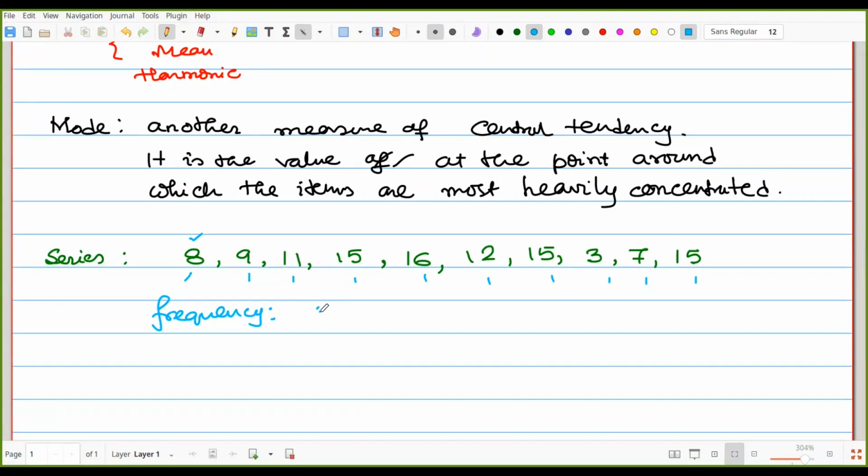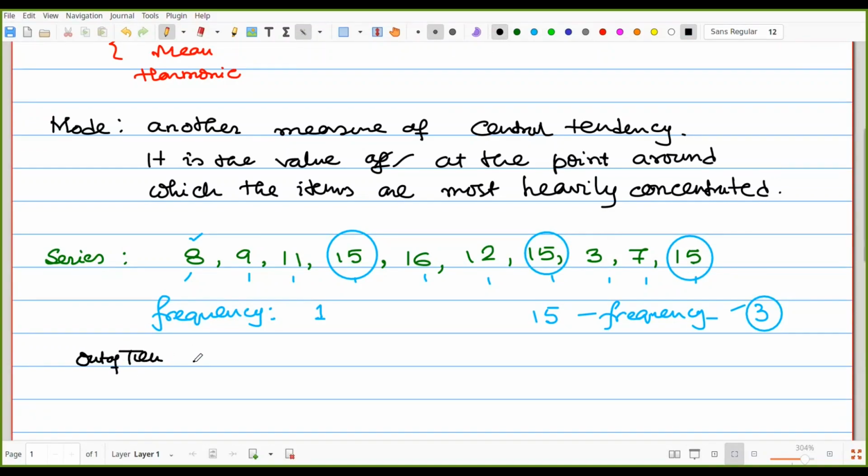8's frequency is 1. 9 is appearing one time, 11 is appearing one time, and 15 appears three times, so its frequency is 3. That is the maximum frequency. Out of the 10 observations, 15 has the most frequency.